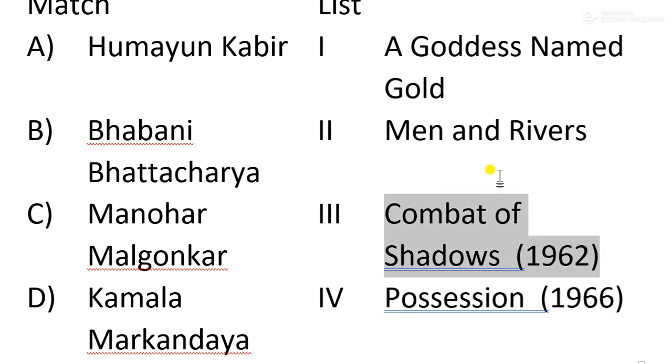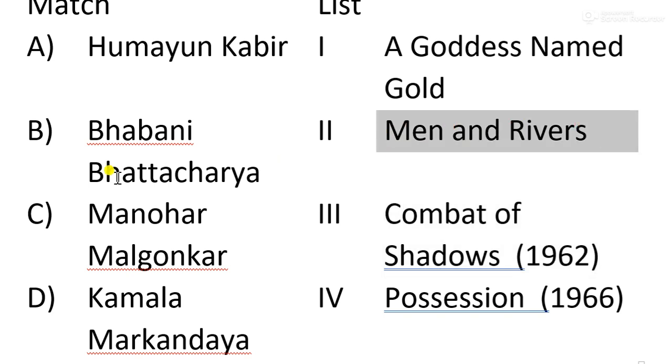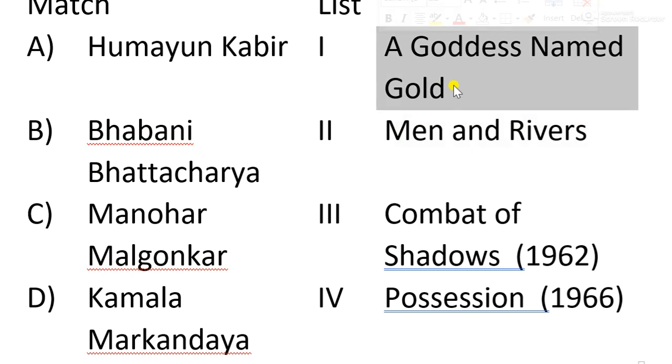With Manohar Malgonkar, try to recall Distant Drums, a very important work, and A Bend in the Ganges, and Combat of Shadows. Now, Humayun Kabir has written Men and Rivers, and Bhabani Bhattacharya has written A Goddess Named Gold.